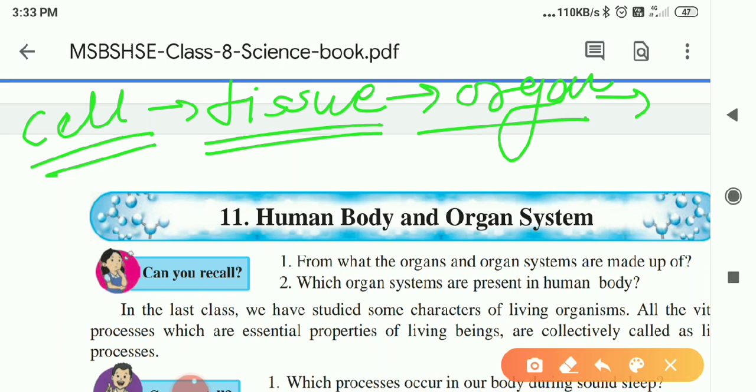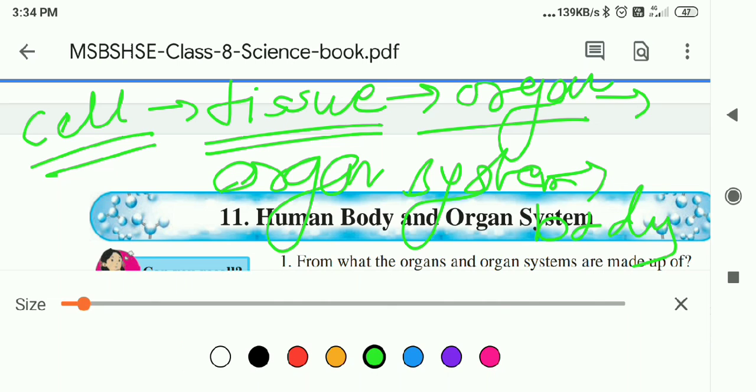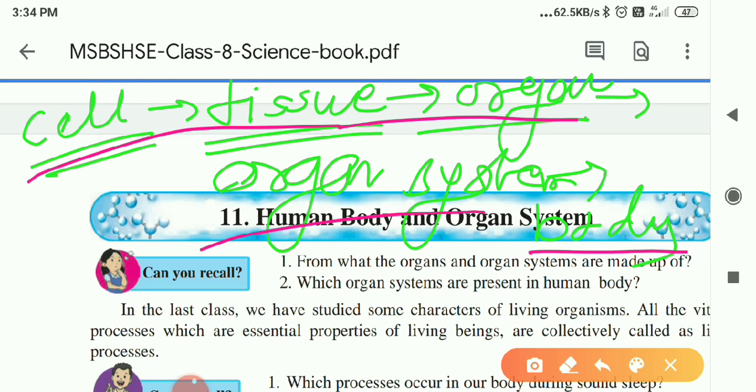Organs come together and form an organ system. And many organ systems come together and form a what? The body. We have already studied that in our last standard, standard 7. So the cell forms the tissue, the tissue forms the organ, the organ forms the organ system, and then it forms the body. This is the answer to the first question.